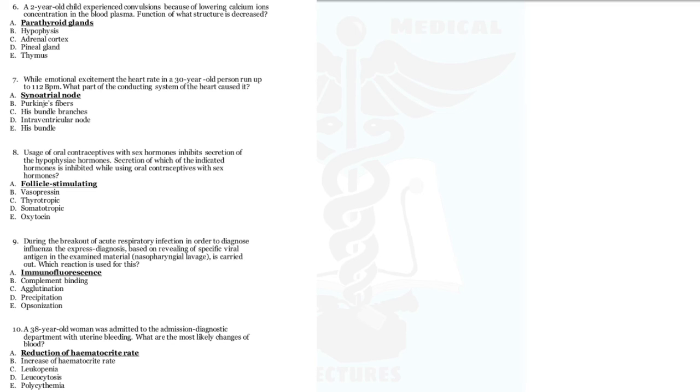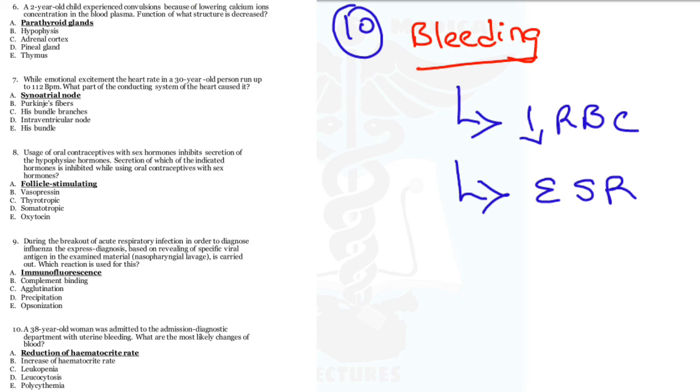A 38-year-old woman was admitted to the admission diagnostic department with uterine bleeding. What are the most likely changes of blood? So, there is bleeding, which means blood loss. When there is blood loss, the person will have less blood in their body, and the ratio of the volume of red blood cells will change, and the answer is a reduction of hematocrit rate.